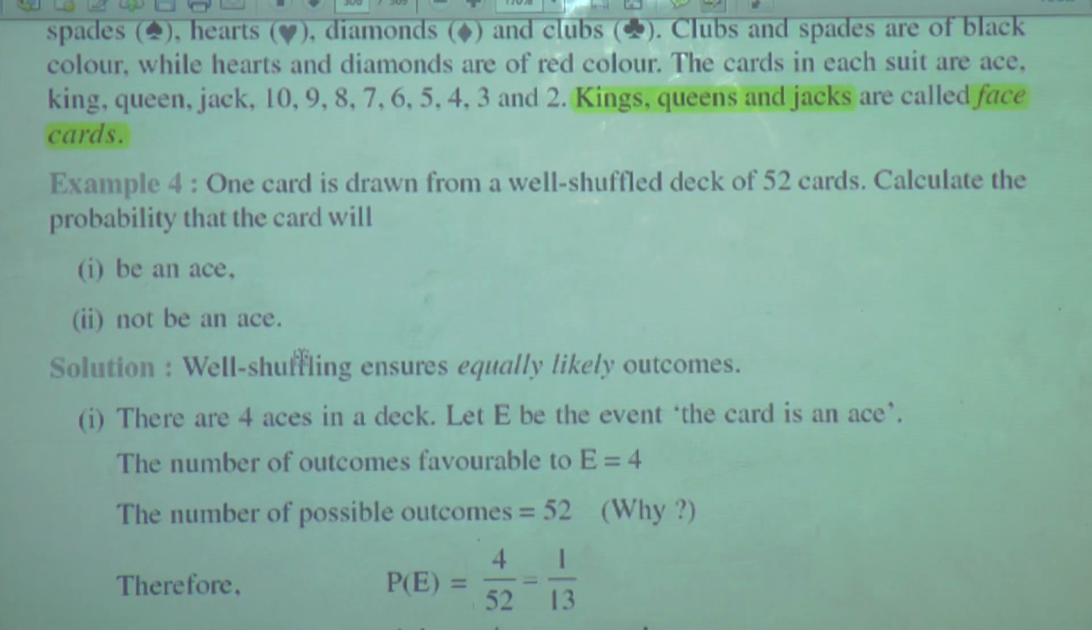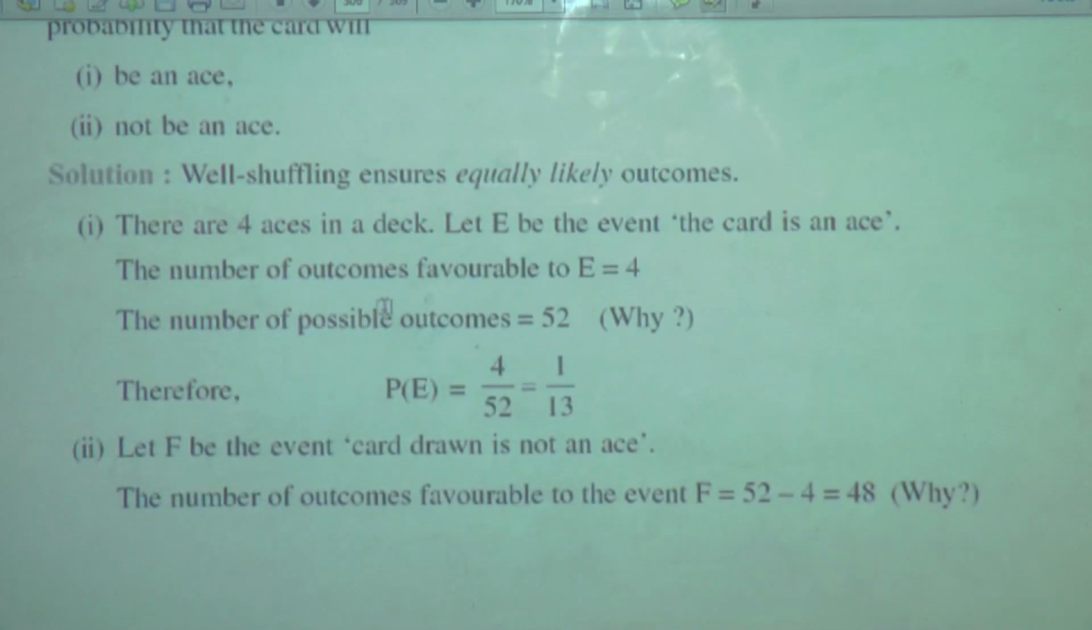One card is drawn from a well shuffled deck of 52 cards. Calculate the probability that the card will be an ace, and that it will not be an ace. What is the example? One card is drawn from a well shuffled deck of 52 cards. Calculate the probability that the card will be an ace, and not be an ace.